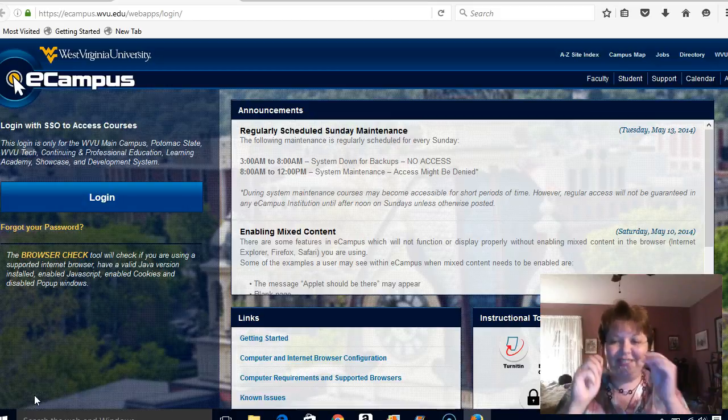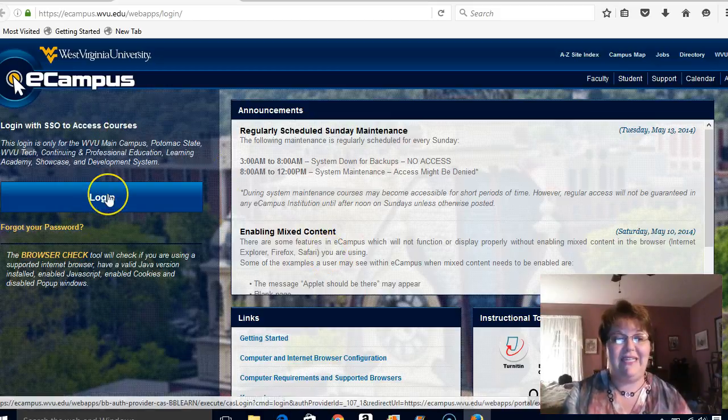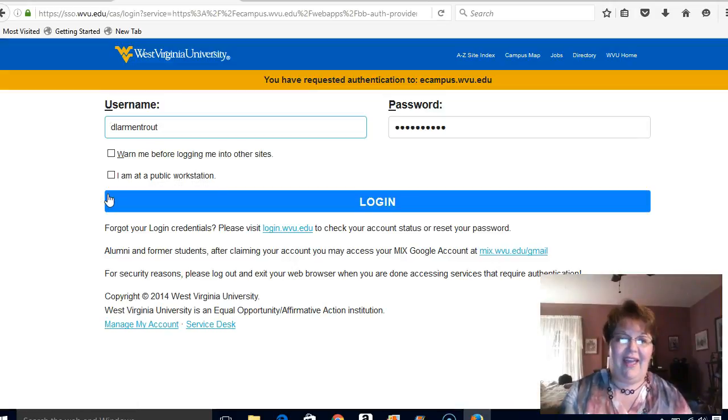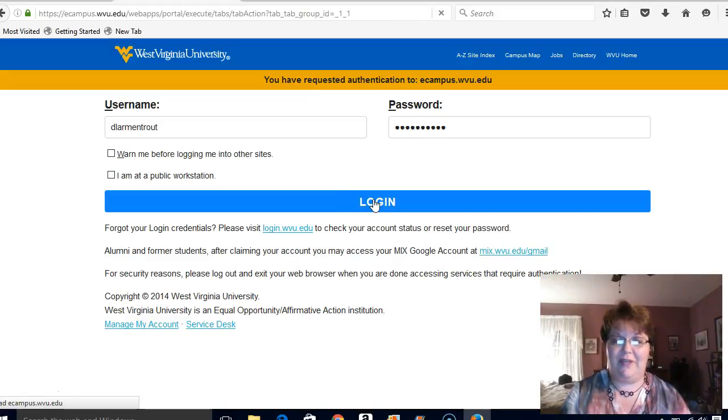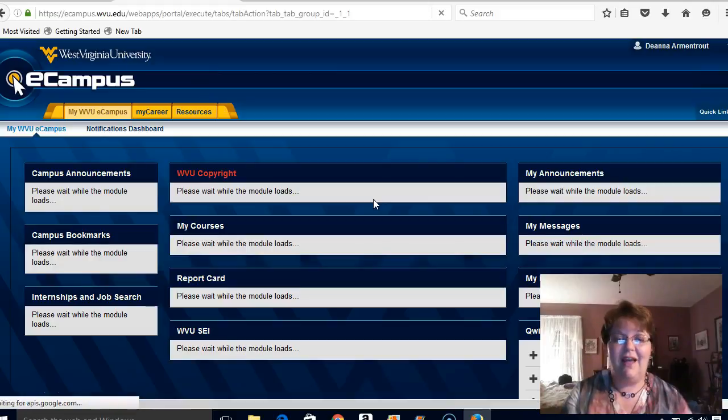All right. So let's go ahead and get started. And most of you have probably figured this part out anyway, but again, I'm just starting with the basics. So once you go to ecampus.wvu.edu, click on the login page, and then you'll get to where you enter your username and password. That's the same username and password as you use for everything WVU, your Mix, Gmail, all that kind of stuff. So just click on login, and that will take you to the page where all of your classes are listed.